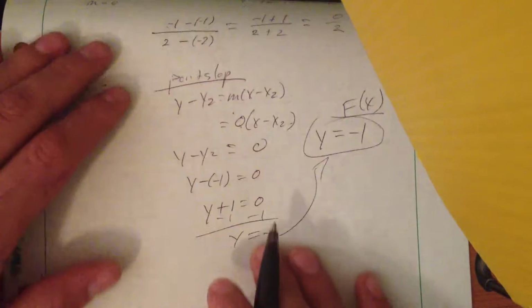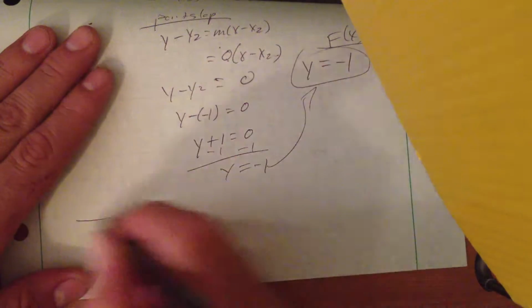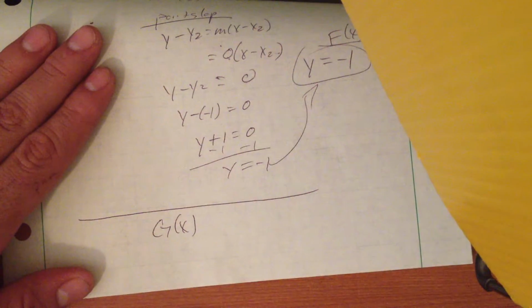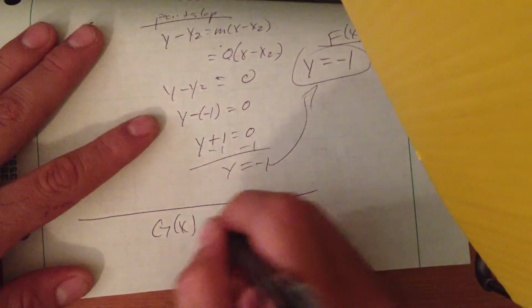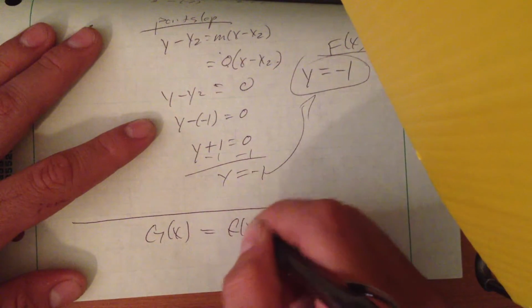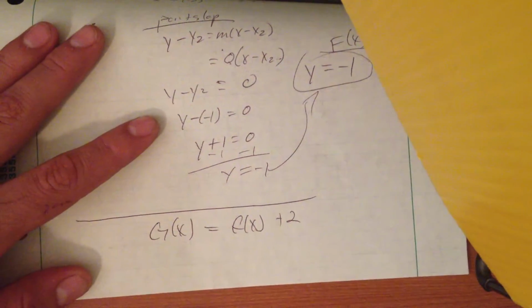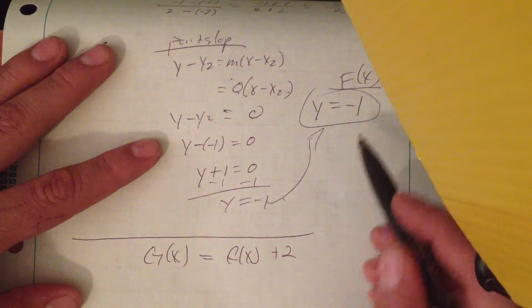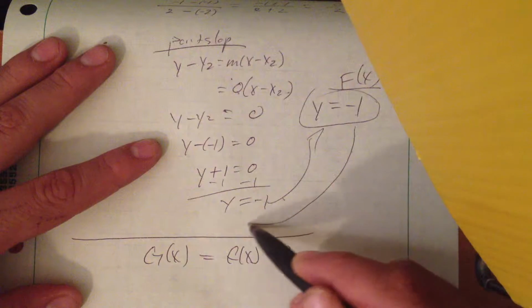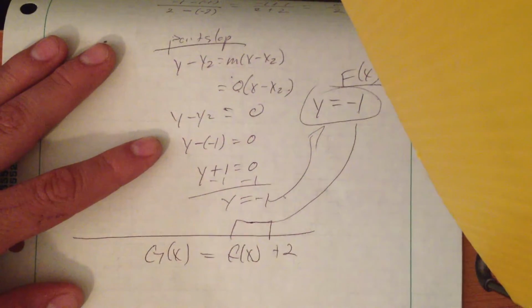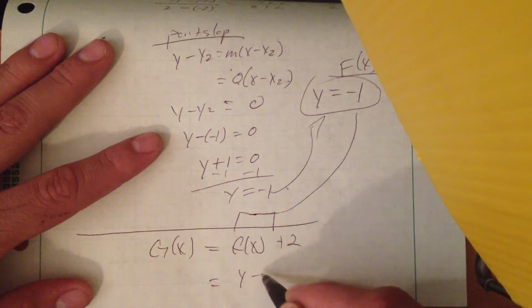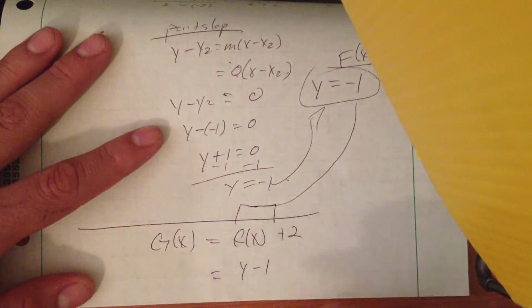So now g of x is basically saying that it is f of x plus 2. But we just figured out what f of x was, so all we do is plug in this whole thing for this value right here. So it's going to equal y equals -1 plus 2.